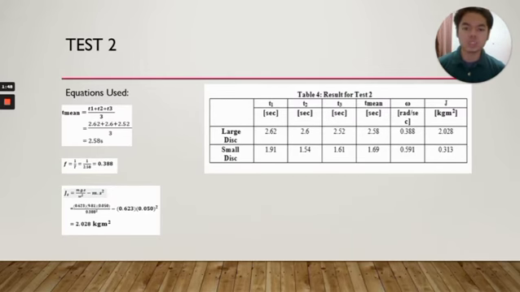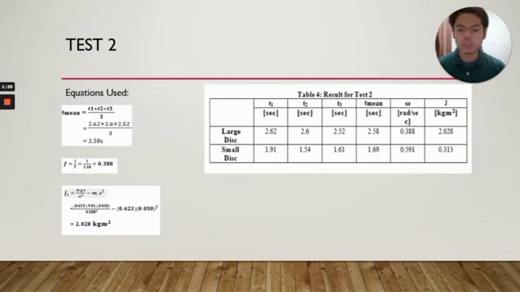So the next one is how do we get the angular velocity. We obtain the angular velocity by first calculating f, which is the frequency, 1 over the period. Our period is the t mean, which is 2.58 seconds, and then we get the frequency of 0.388.